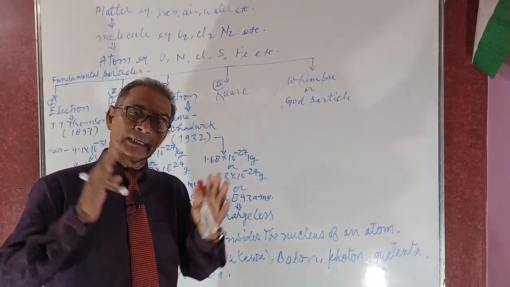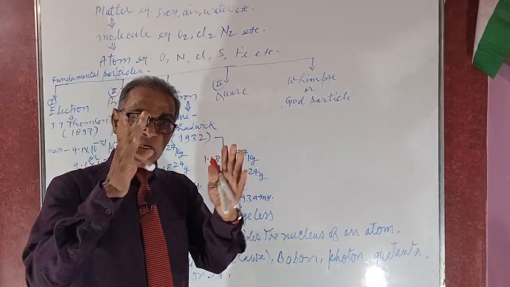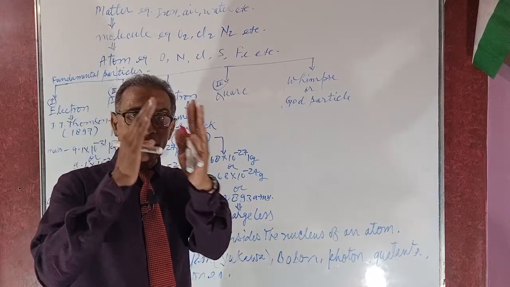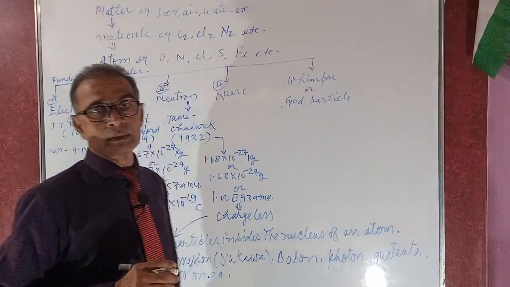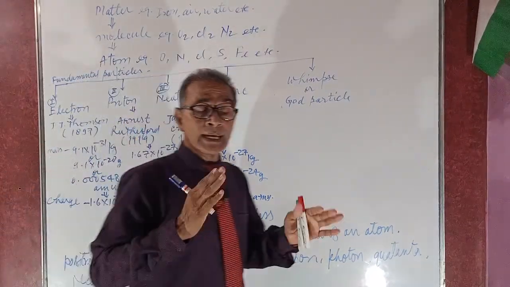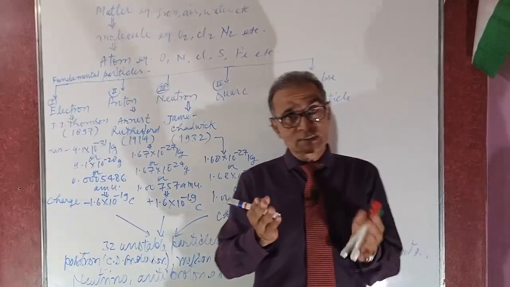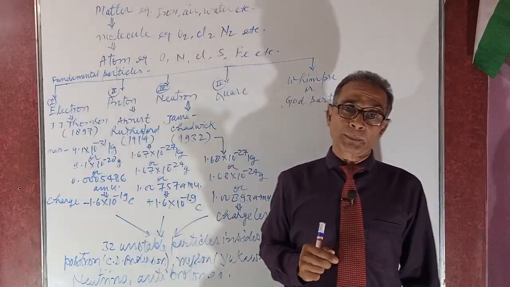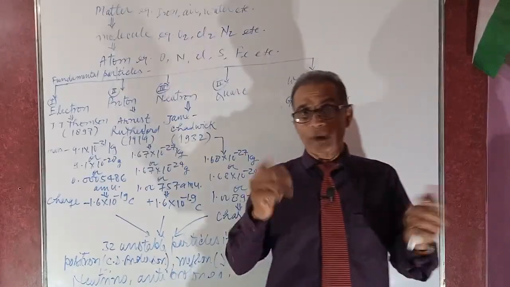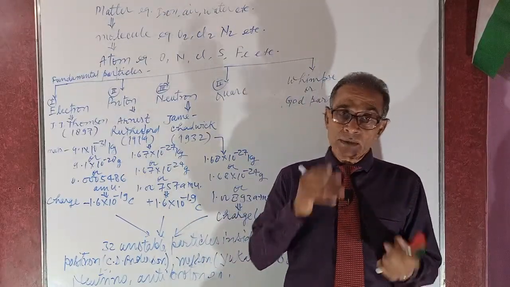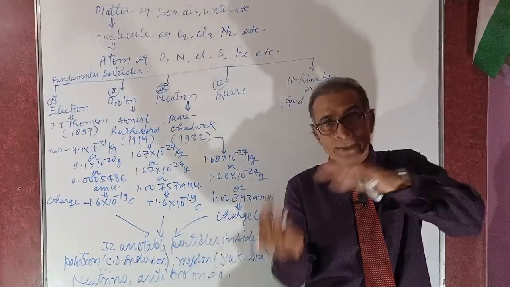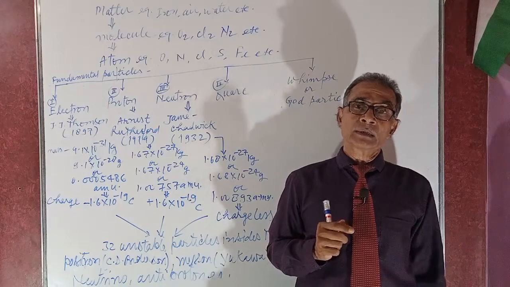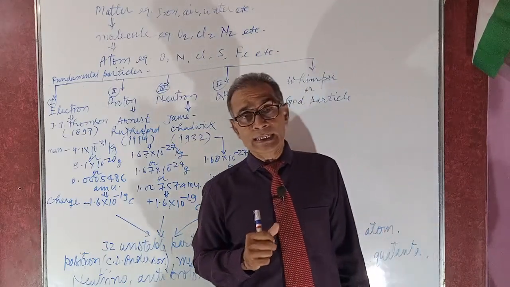Mesons are divided into three parts: pi positive meson, pi negative meson, and pi neutral meson, which is pi zero meson. The exchange of proton into proton inside the nucleus is only due to the exchange of pi positive meson. But the exchange of neutron into neutron is only due to the exchange of pi negative meson.